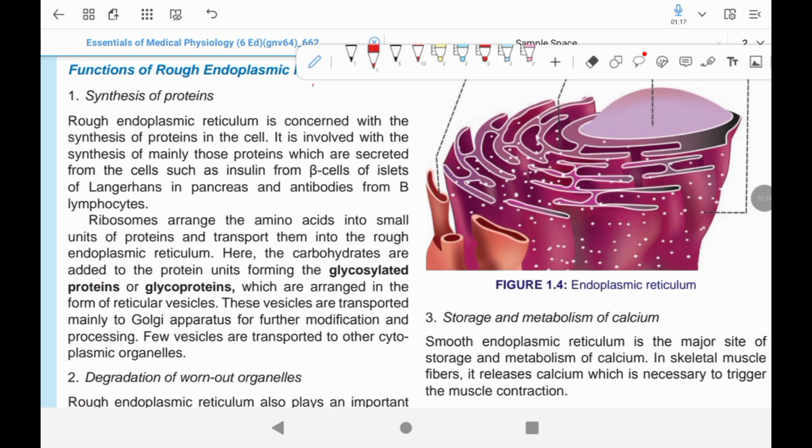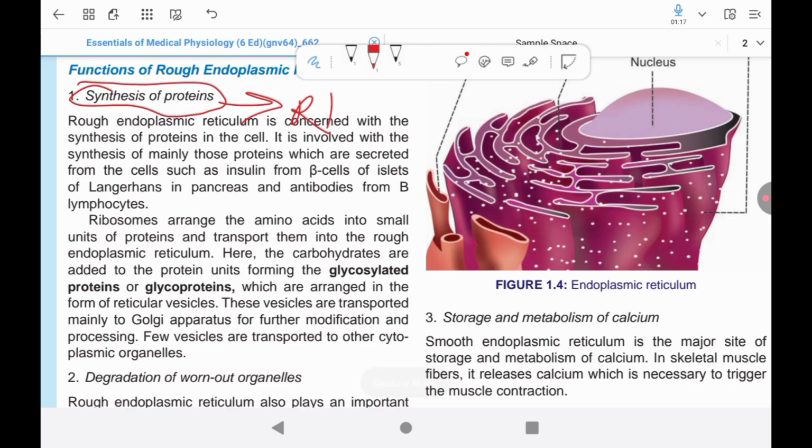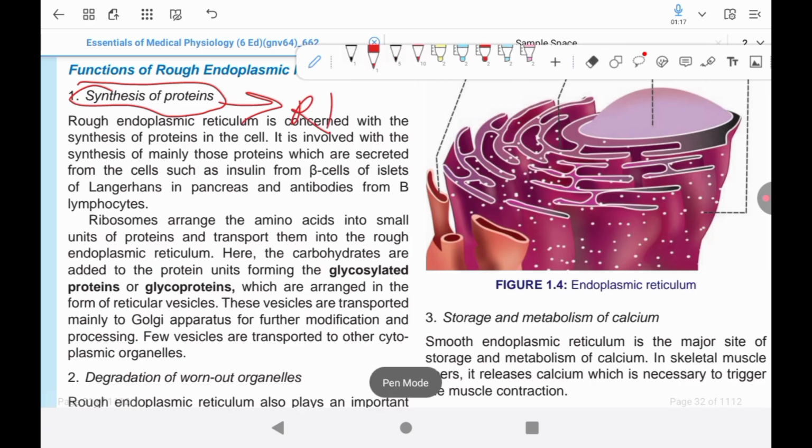There are mainly two types of endoplasmic reticulum: rough endoplasmic reticulum and smooth endoplasmic reticulum. Both types are interconnected and continuous with one another.